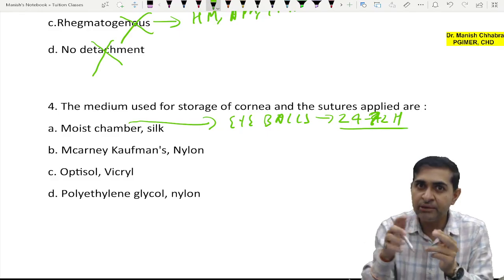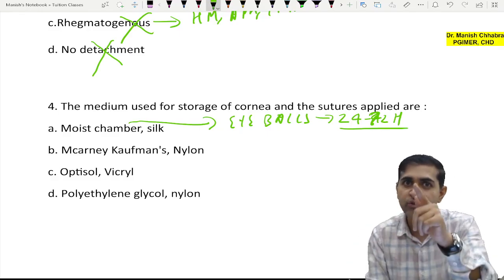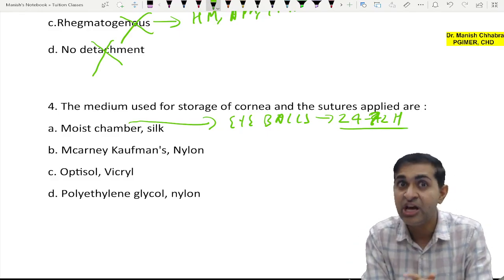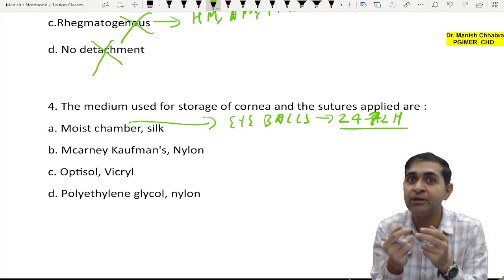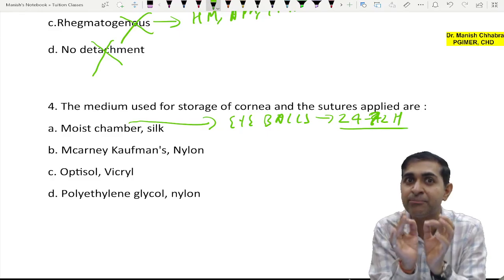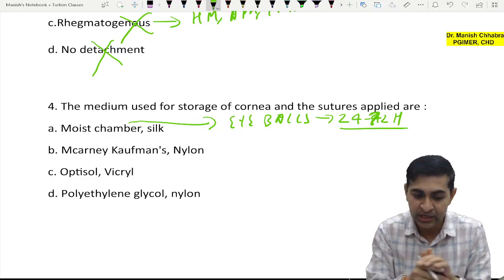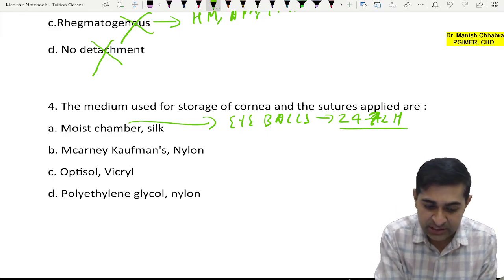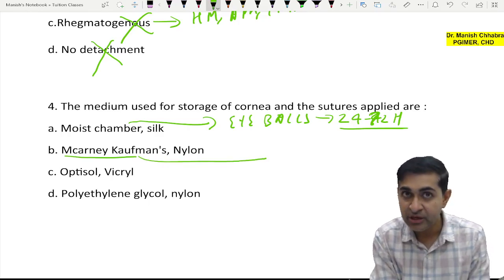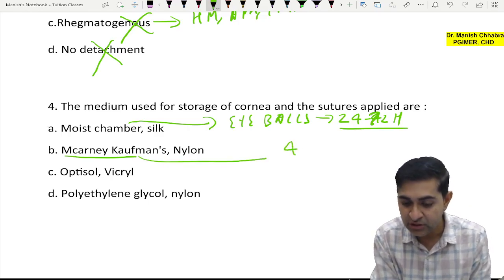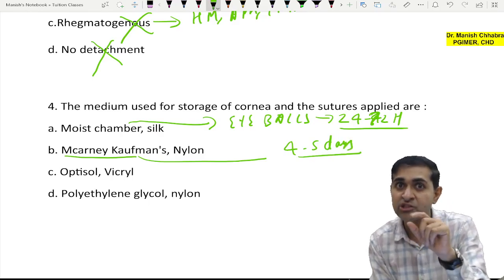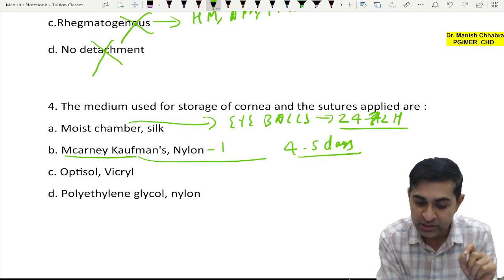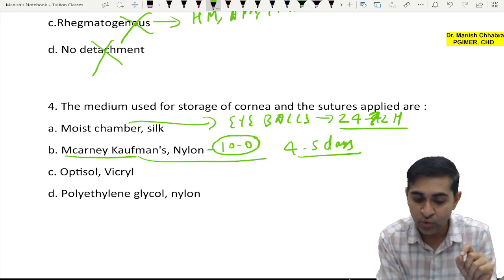And you take out the eyeball, you cut it, procure the cornea. If you have watched my lectures, I usually show you how I was dissecting the eyeball which I had received through the moist chamber technique for corneal transplantation. Now next is McCartney-Kaufman medium. Here you can preserve the eye for nearly 4 to 5 days. MK medium. And of course, if you want to transplant the cornea, you apply sutures which are nylon 10-0 sutures.